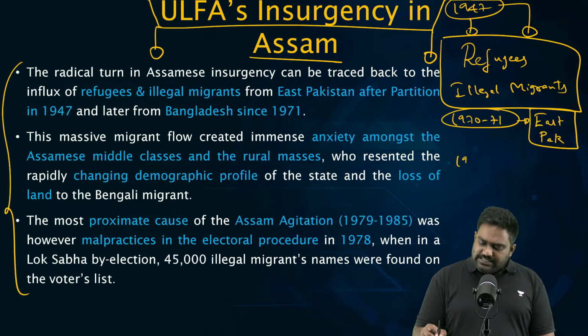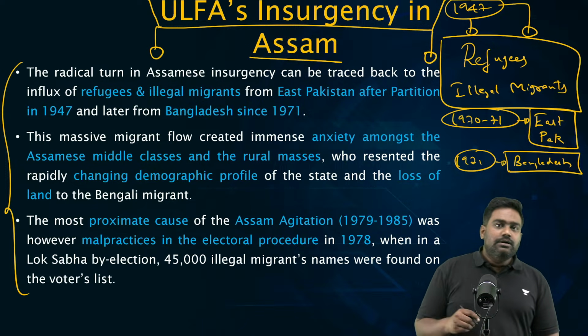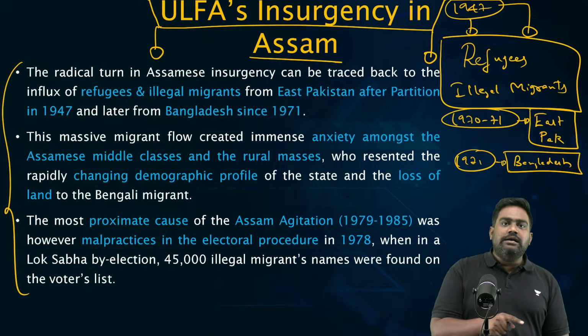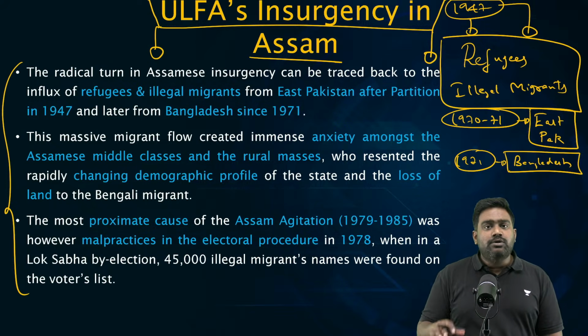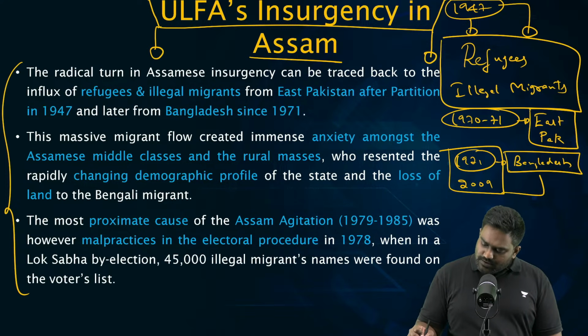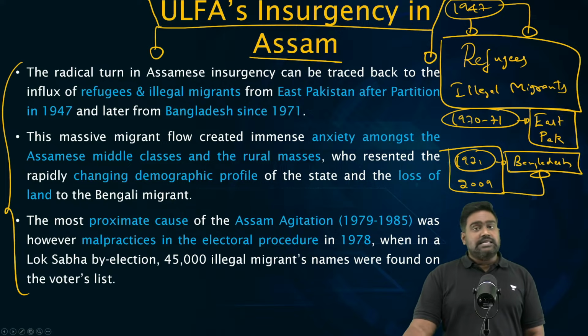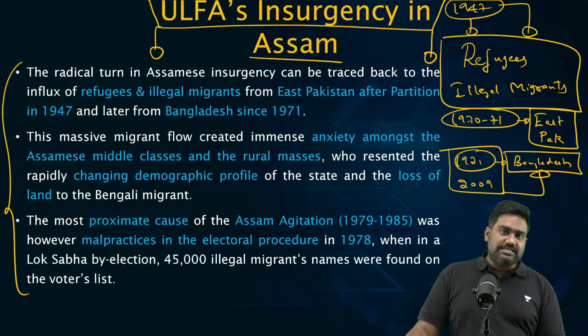Then, post 1971, after Bangladesh was liberated, as the Bangladeshi economy was struggling, there were no opportunities in Bangladesh. People of Bangladesh entered India in very large numbers as illegal migrants, and it has continued till date. Especially from 1971 to 2009, illegal migration was a major concern, as lakhs of illegal migrants had reportedly entered India, spread out across India, particularly in the state of Assam.